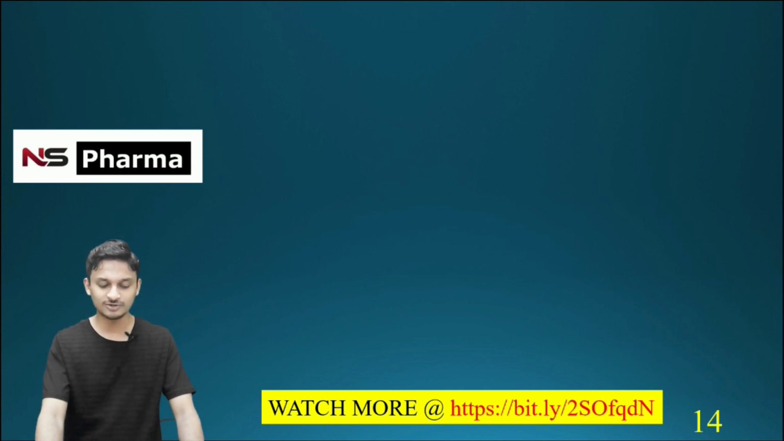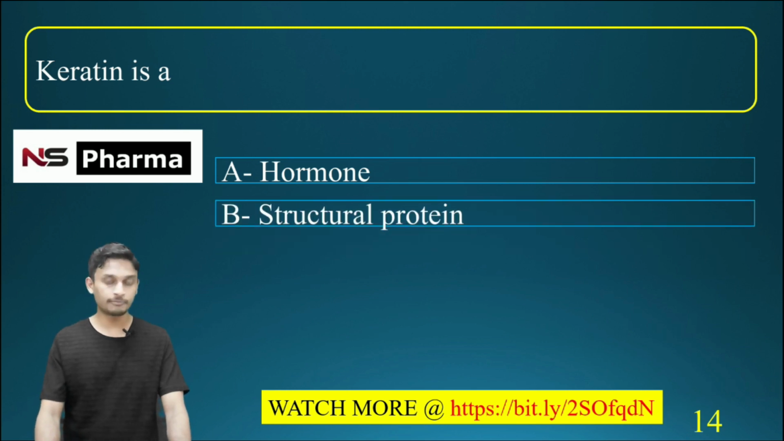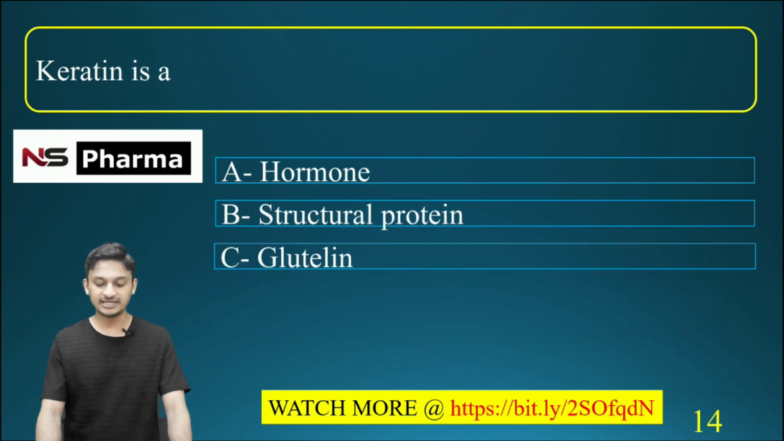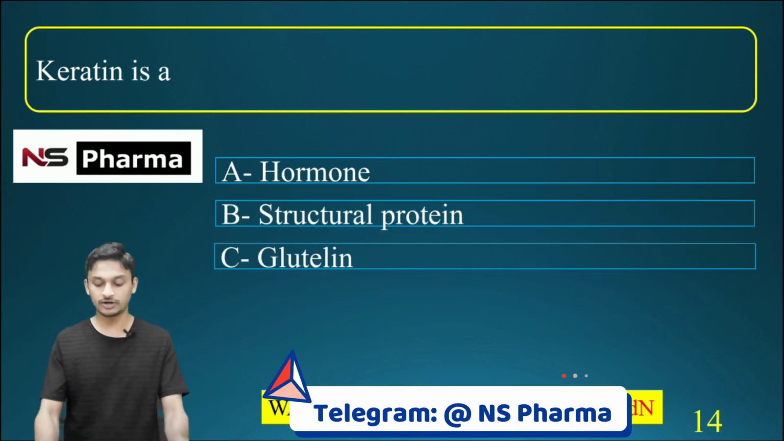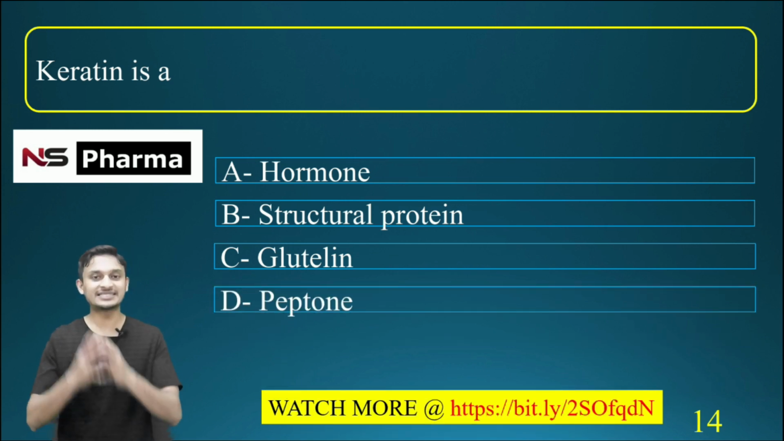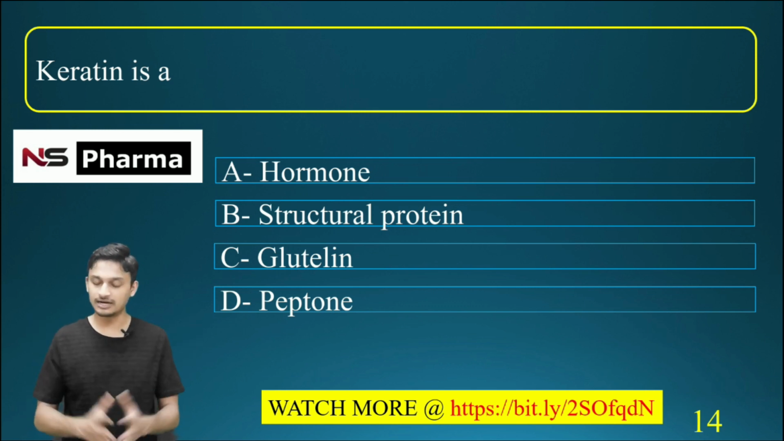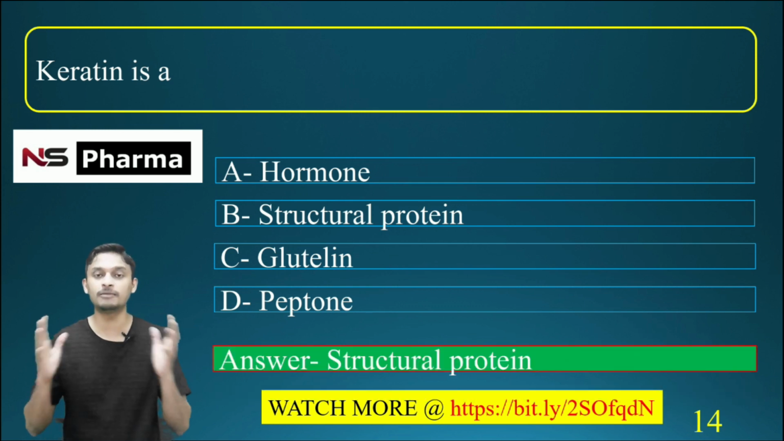Now we are moving to the next question. Question number 14. Keratin is a. Options are: A, hormone; B, structural protein; C, glutein; D, peptone. What is keratin? The correct answer is option B, structural protein.